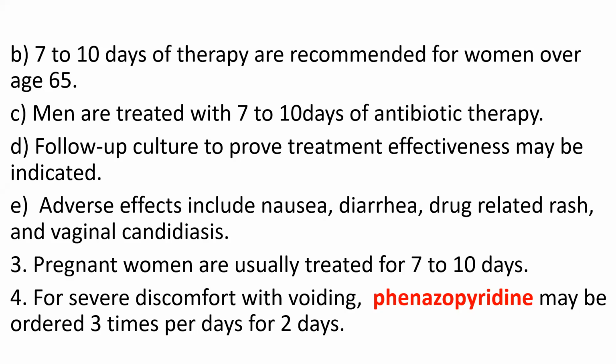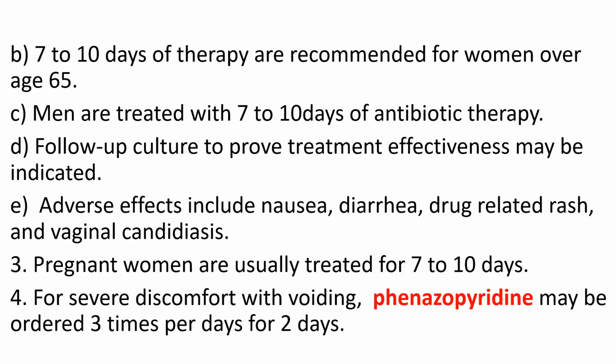What type of drug do you need to suggest? The name of the drug is phenazopyridine. This phenazopyridine drug may be ordered 3 times per day for 2 days. Like in 1 day, you have to take 3 times. That is TDS. In medical terms, we simply write it as TDS. That means 3 times per day.